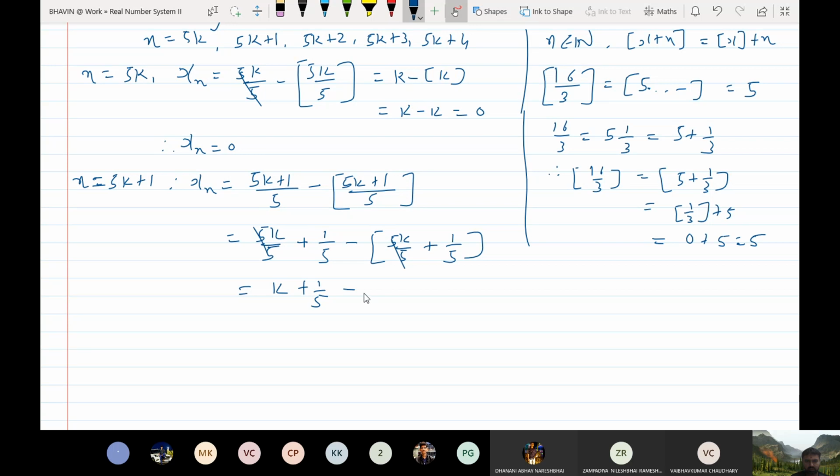minus this can be written in this way separately: k plus bracket of 1 by 5. Now what is the integer bracket of 1 by 5? This is 0. Sorry, here k, I should write k.